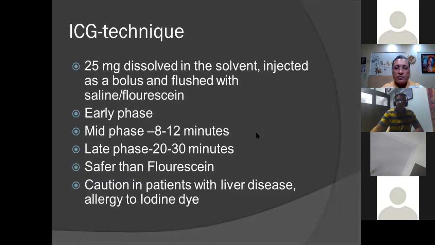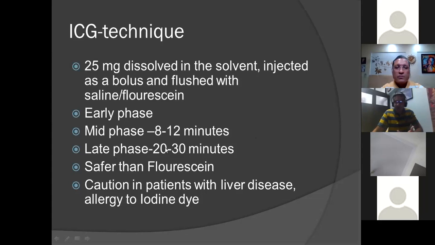Going with the ICG technique, more or less the procedure, how you counsel the patient, how you prepare the patient before, all that is similar to fluorescein angiography. In this procedure, 25 milligram dissolved in the solvent is injected as a bolus. ICG usually comes as a powder, so that has to be dissolved before injecting. The ICG procedure also is divided into phases, like an early phase, a mid phase, which lasts around 8 to 12 minutes, and a late phase, which lasts around 20 to 30 minutes.